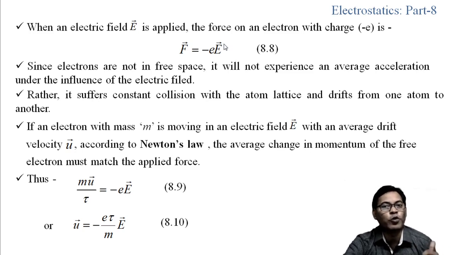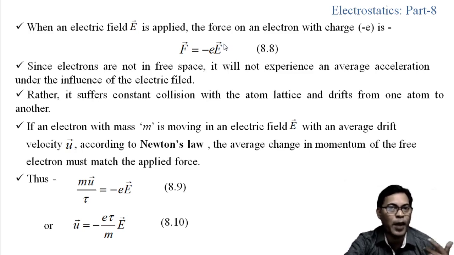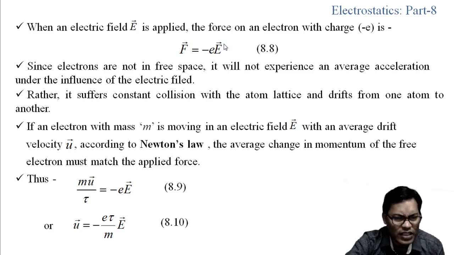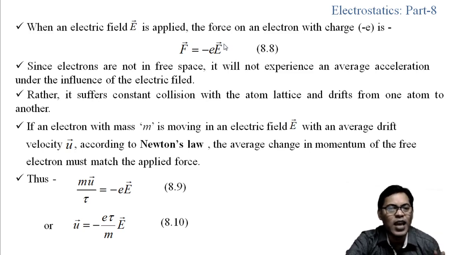One point I want to tell you: in analog electronics or basic electronics, the term you have seen or heard is the drift velocity, or drifting of the electron. When an electric field is applied in the conductor, the electrons cannot move freely. They will drift from one atom lattice to another atom lattice. From this drifting we get the drift current. That is one example, so that you can correlate what the drift is.